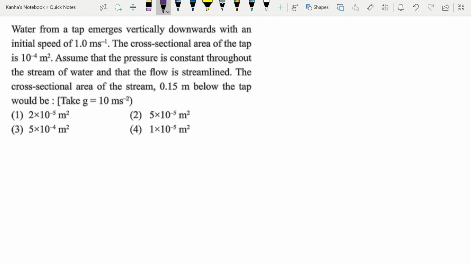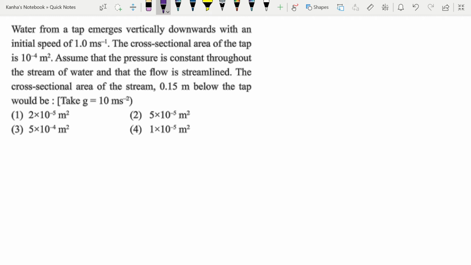Let's take a look at a question. Water from a tap emerges vertically downwards with an initial speed of 1 meter per second. The cross-sectional area of the tap is 10 to the power minus 4 meter square.